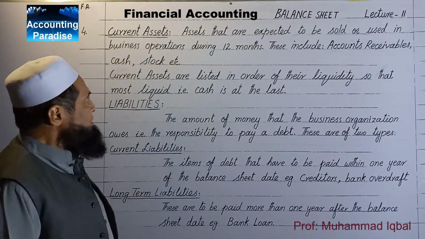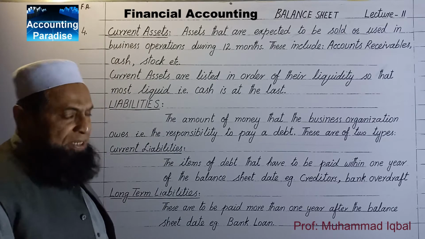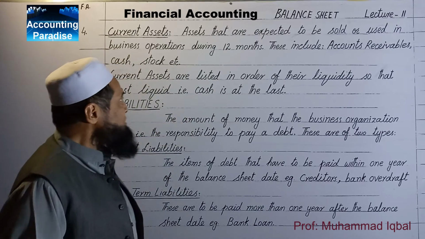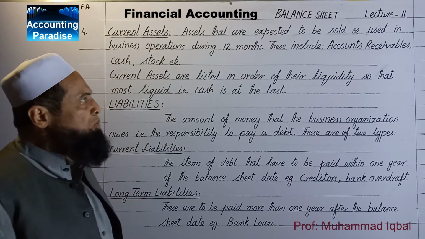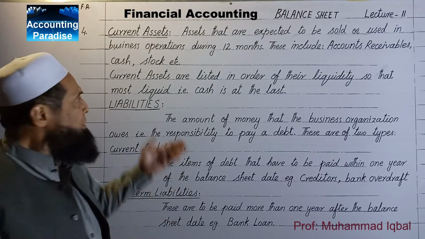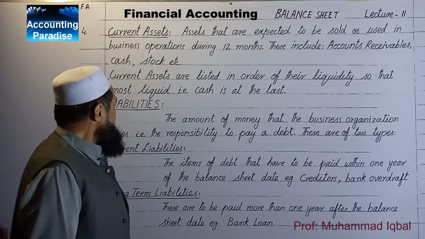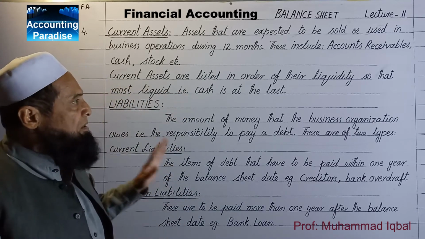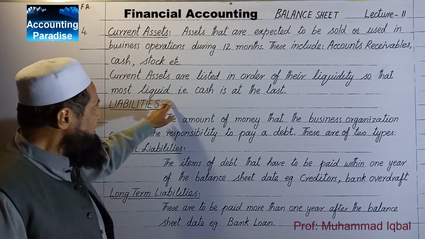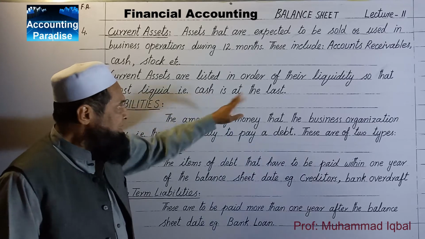Now the current assets. Assets that are expected to be sold or used in business or operations during 12 months. These include accounts receivable, stock, and cash. Current assets are listed in order of their liquidity so that most liquid, that is cash, is at the last.